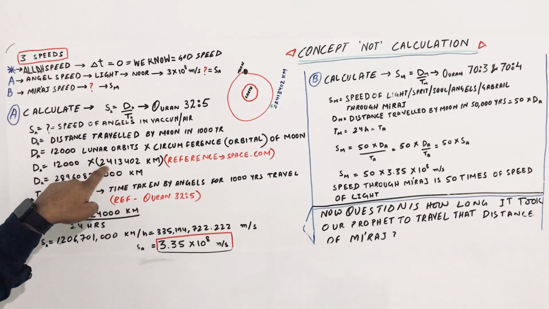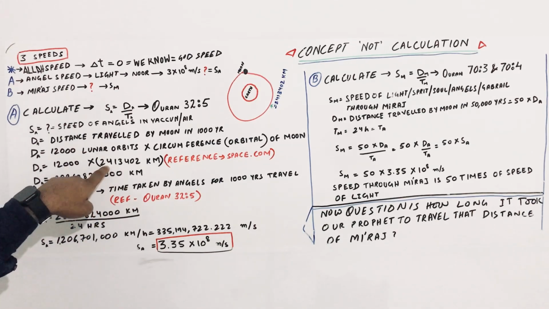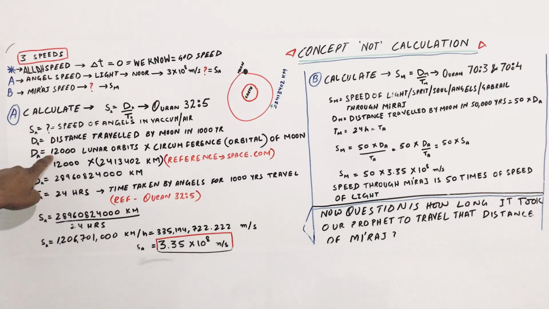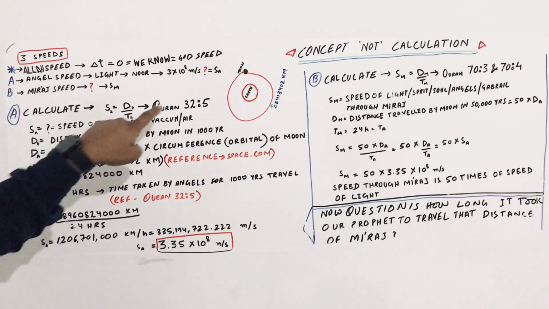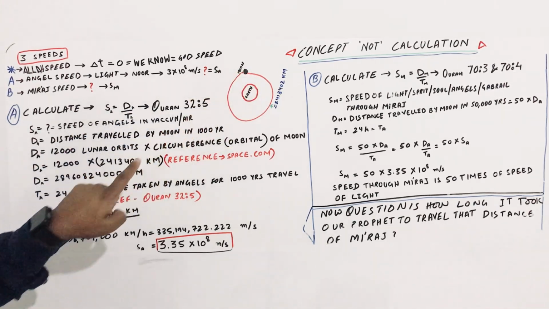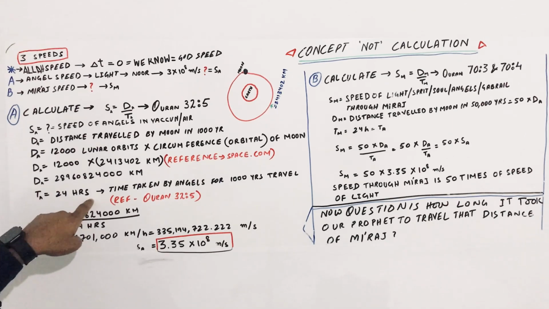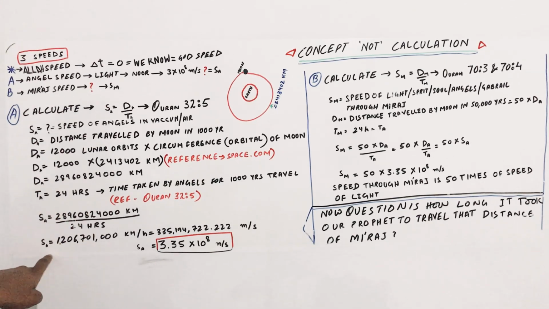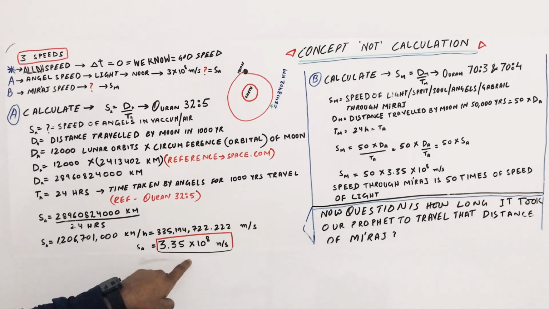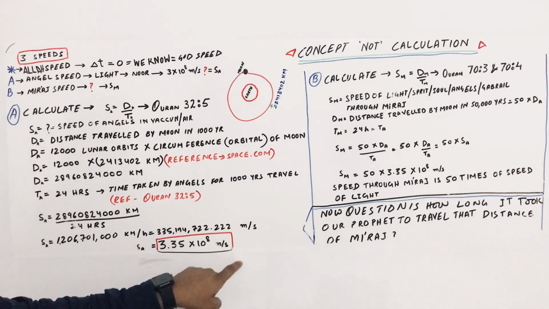In 1000 years it will take 12,000 lunar orbits, so we multiply this by 12,000. The time is 24 hours, so it will give you the speed of light. This is the speed of light that it gives you.